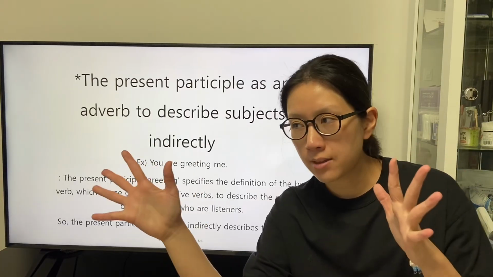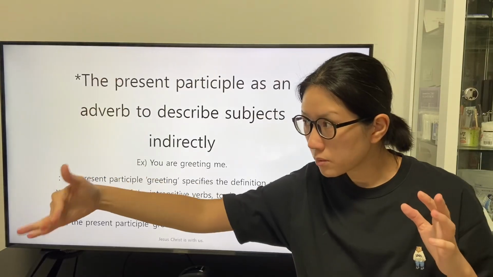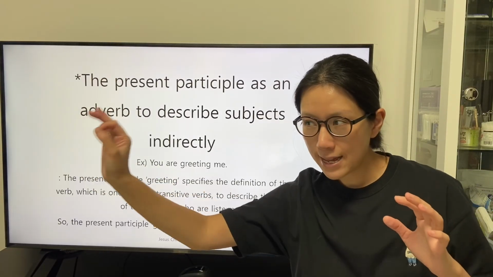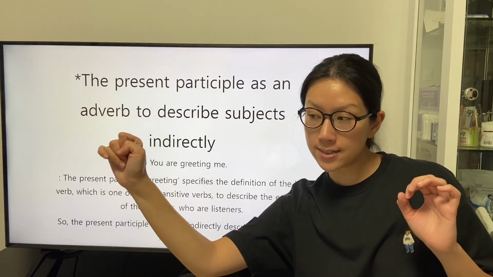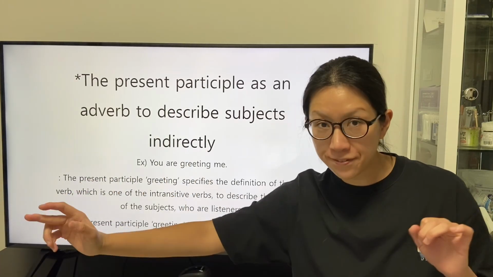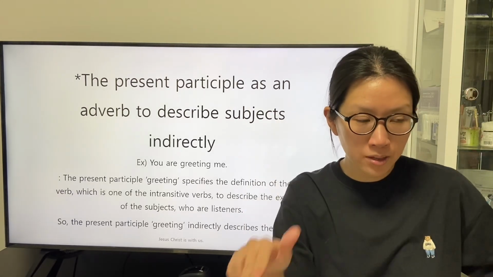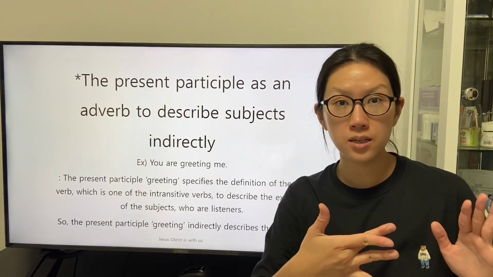So we can understand that the present participle, whose trait becomes an adjective, describes the precedent in the main clause directly.